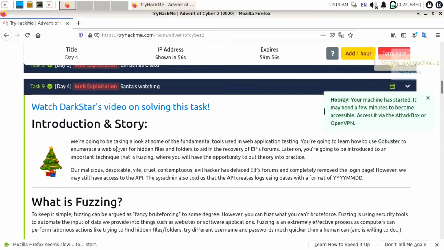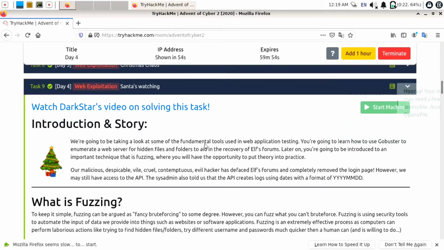Introduction and story of this machine: we are going to take a look at some fundamental tools used in web application testing. You are going to learn how to use GoBuster to enumerate the web server for hidden files and folders to aid in the recovery of Elf's forums. Later on, you are going to be introduced to an important technique that is fuzzing. So we are going to use wfuzz here, where you will have the opportunity to put theory into practice.